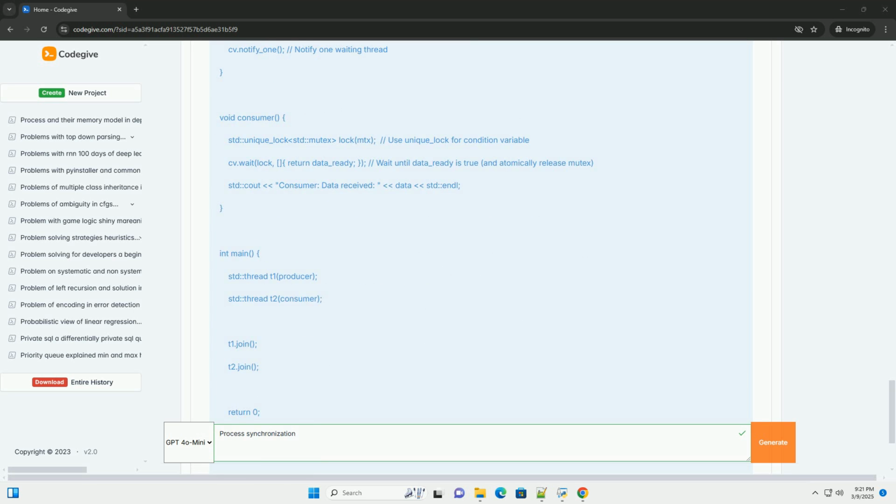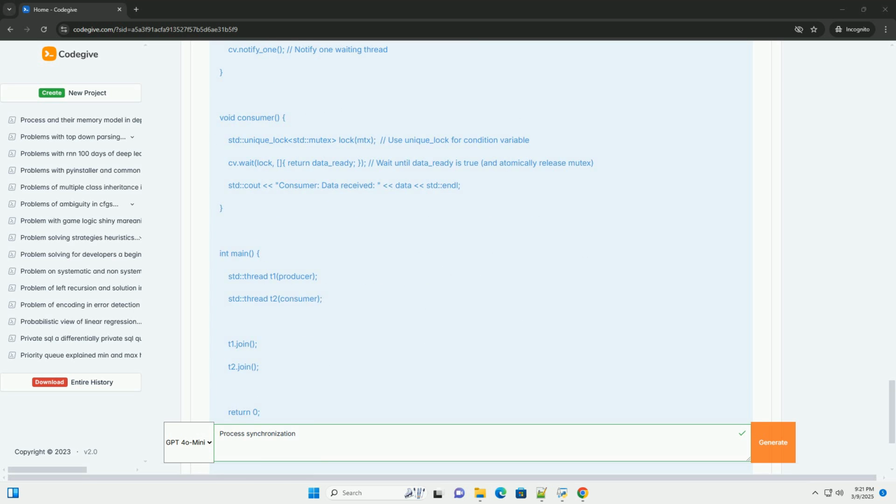Types. Binary semaphore. The semaphore value is either 0 or 1. It's essentially equivalent to a mutex. Counting semaphore. The semaphore value can be any non-negative integer. It's used to control access to a limited number of resources. For example, a database connection pool with 5 connections could use a counting semaphore initialized to 5.